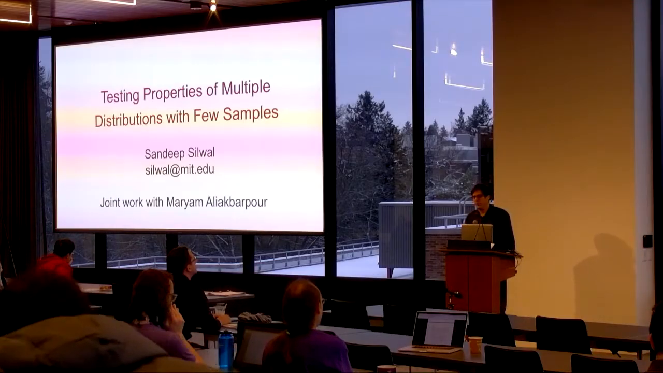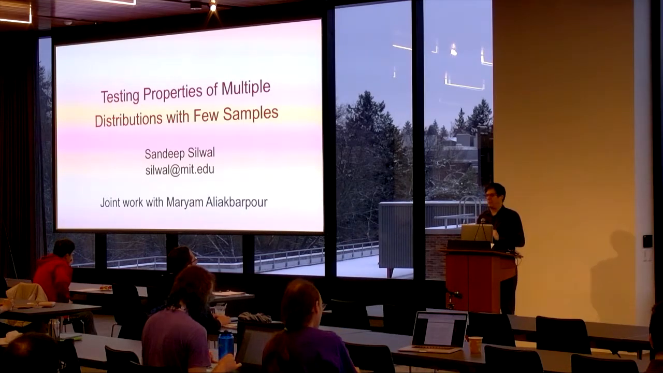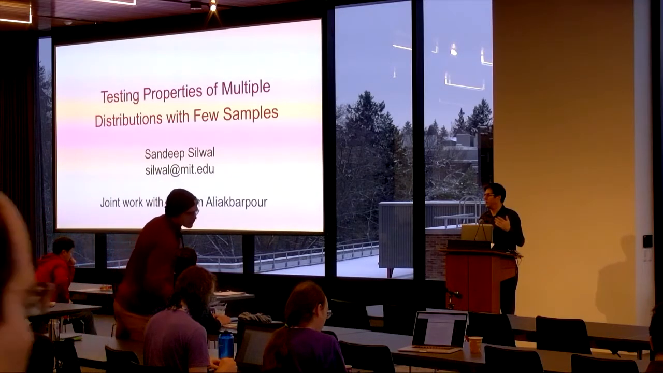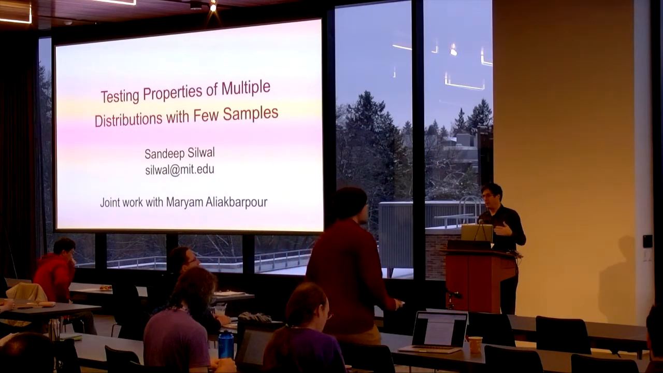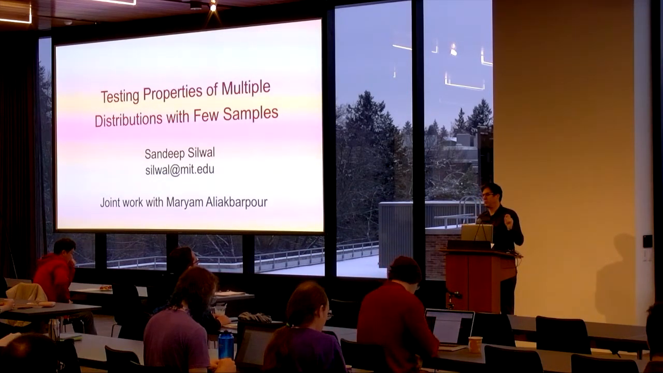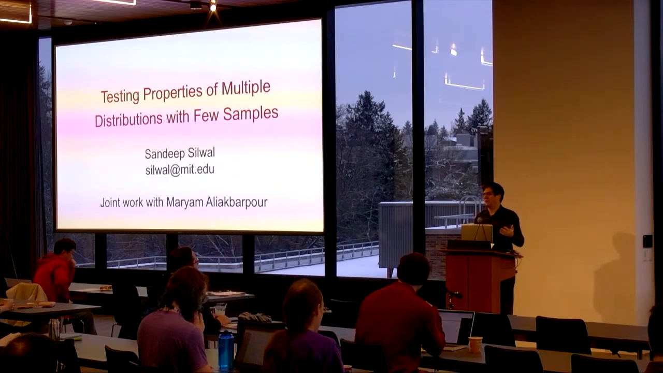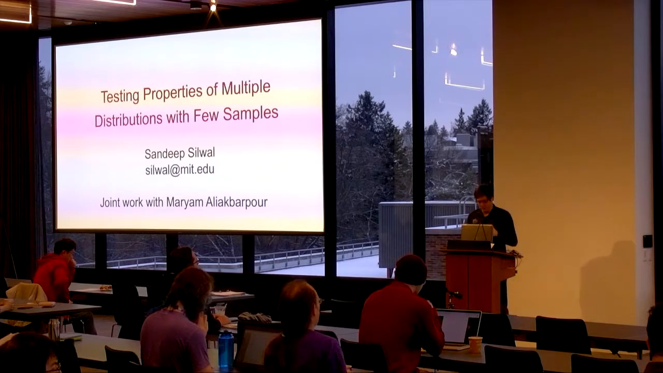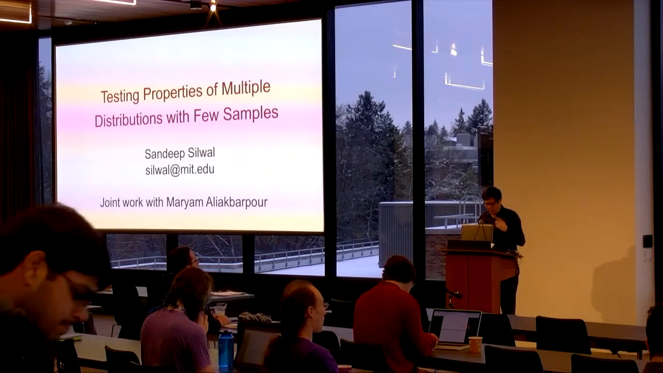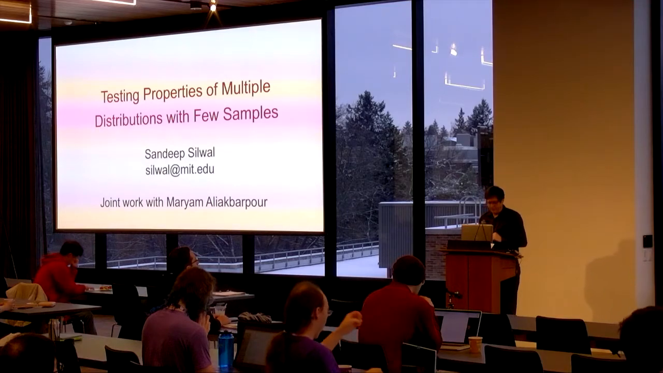And the basic question is pretty much captured in the title, and it's a paper in the field of testing properties of distributions. And rather than just a single distribution, one's given a vector of distributions. You want to know whether they all either satisfy the property or all are far from the property. The next paper is by Mariam Aliakbarpour and Sandeep Silwal.